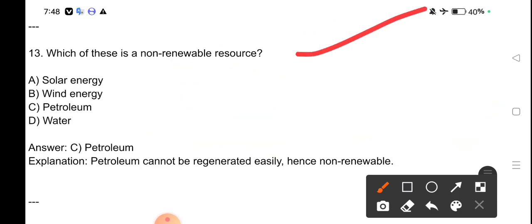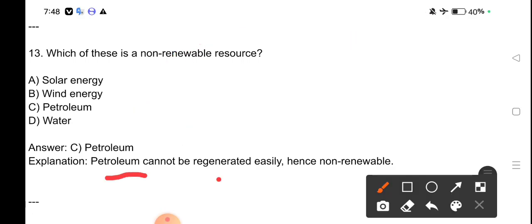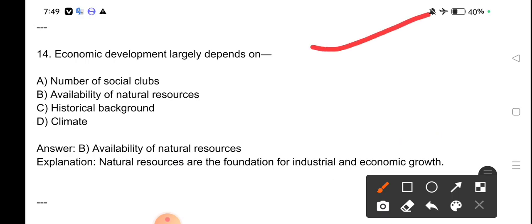Which of these is a non-renewable resource? Solar energy, wind energy, petroleum, water. Petroleum is a non-renewable resource. Petroleum cannot be regenerated easily, hence non-renewable. Economic development largely depends on availability of natural resources. Natural resources are the foundation for industrial and economic growth.